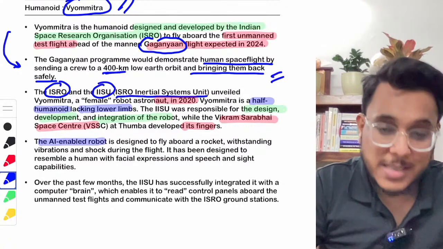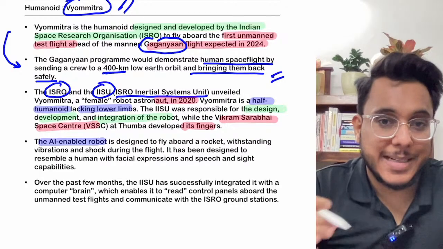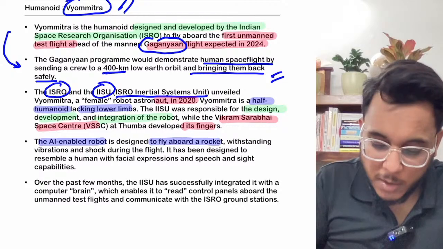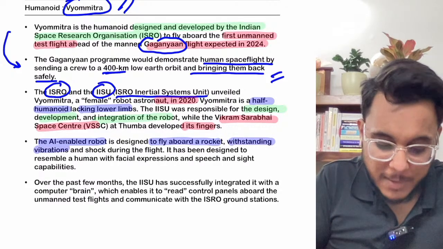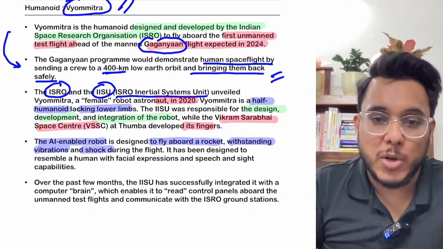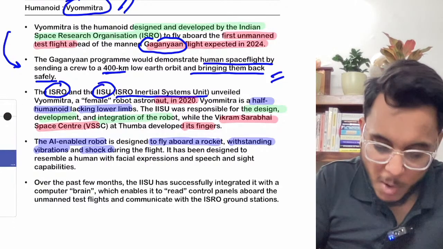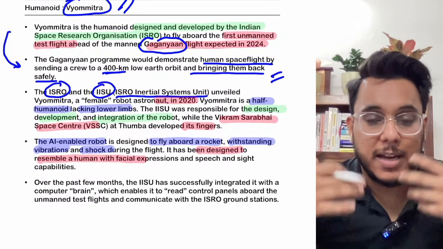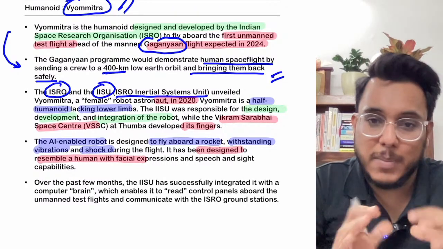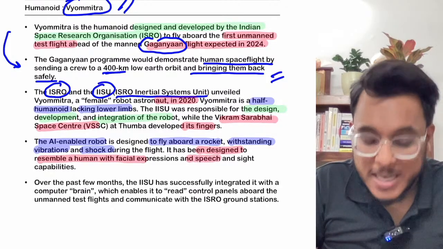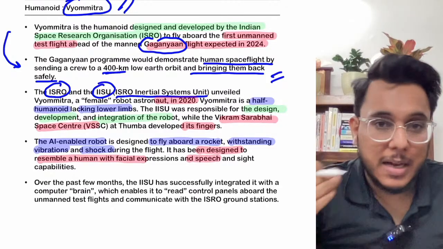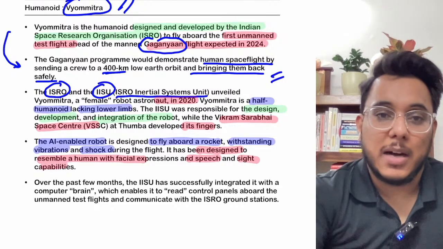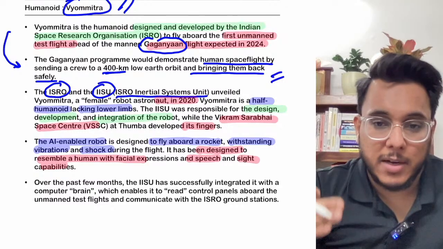Now, it is an artificial intelligence enabled robot, which means that it can learn from patterns and from information. This robot will fly aboard the rocket. It will be able to withstand the vibrations and shocks that will occur during the flight. This robot is designed to resemble a human. Its facial expressions and interactions will be much like a human's. It has speech capabilities, so it can talk with the ground crew. It has sight capabilities, it can see things, and it can pass on information on the basis of whatever it observes.